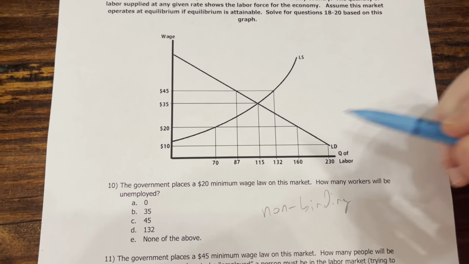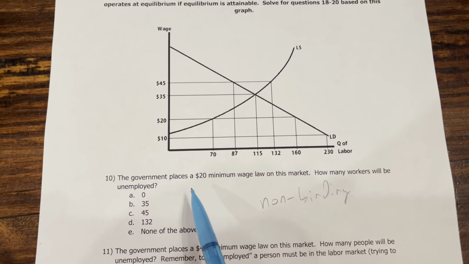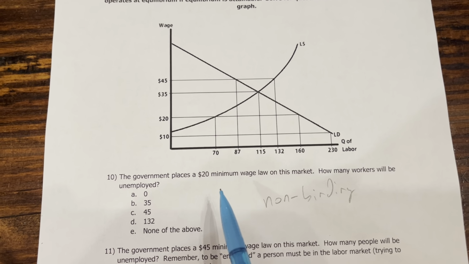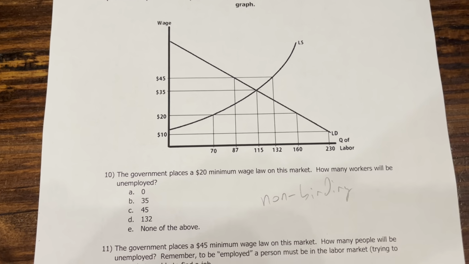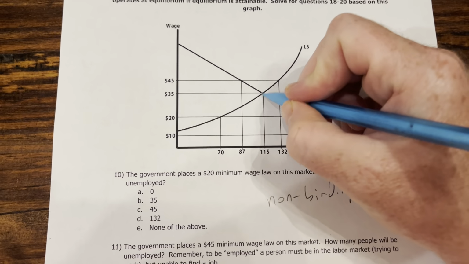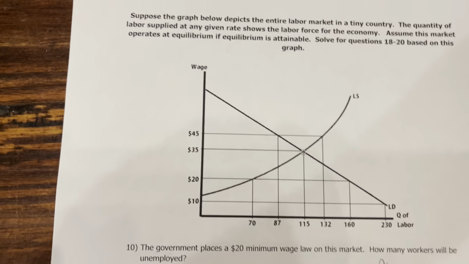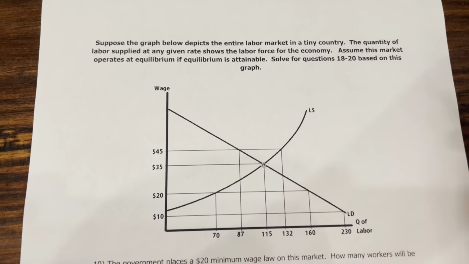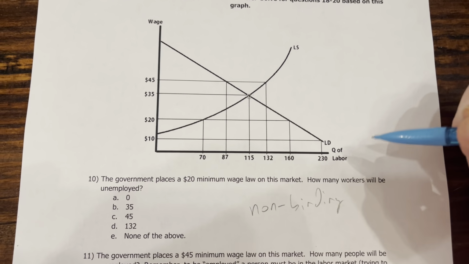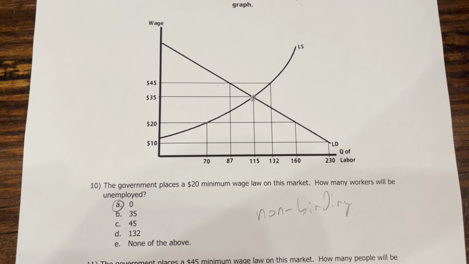The same here. The market naturally will have a wage of $35. So if the government goes in and says, you got to pay everybody at least $20 an hour, nobody cares. They're already getting paid more than $20 an hour, okay? So on a question like this, equilibrium occurs if possible, okay? In fact, it even says so up here in the information at the top of the page. So this would be a non-binding minimum wage. How many workers would be unemployed? 0, because we would be at equilibrium.